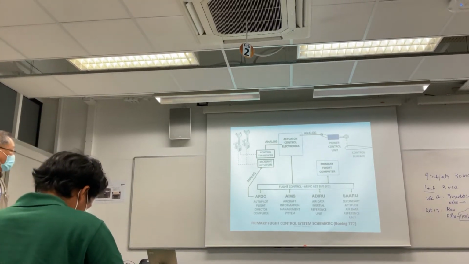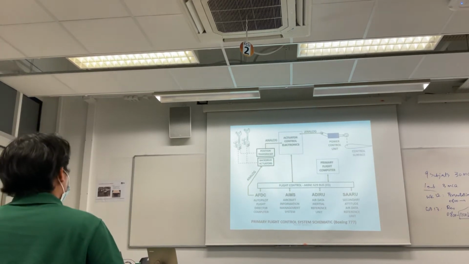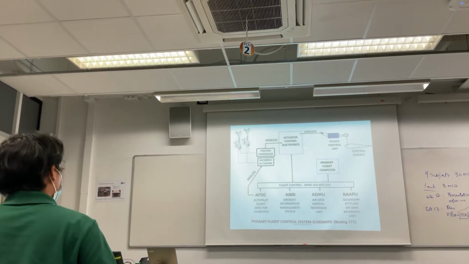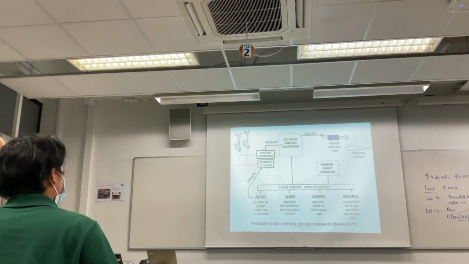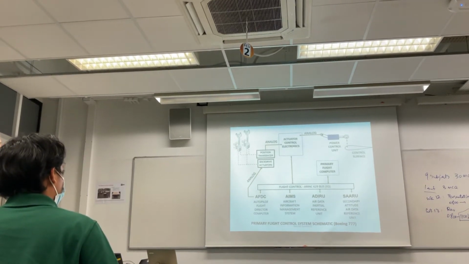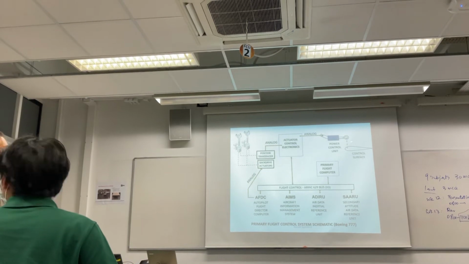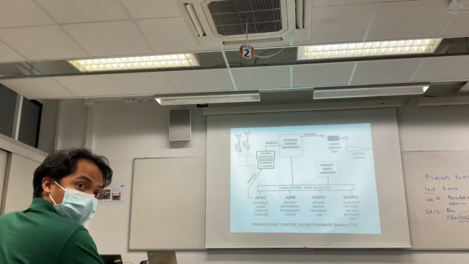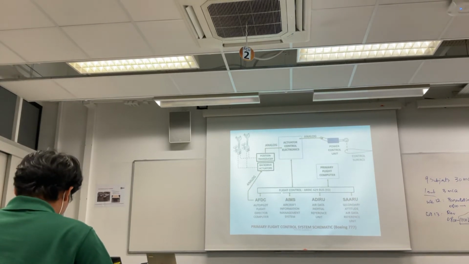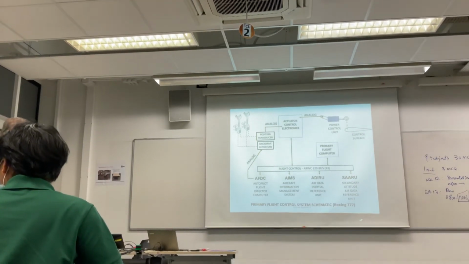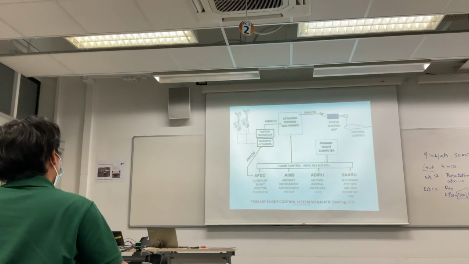A bit more complicated is the 777 autopilot system. It has 3 buses to provide redundancy. The primary computer and this ACU talk to each other continuously before they send an analog signal to the power control unit. And then here are all the computers that are linked to this. This is the 777 fly-by-wire system.